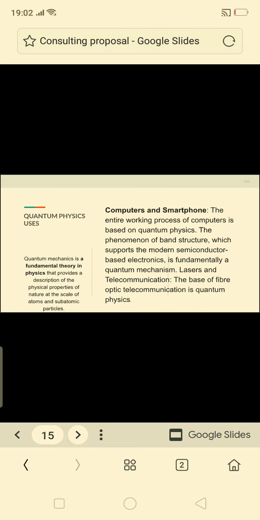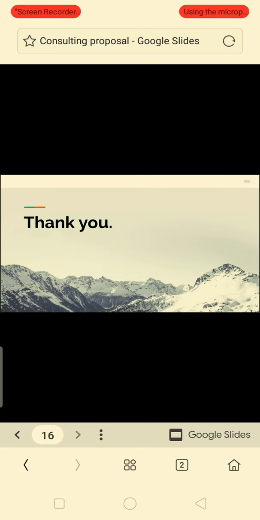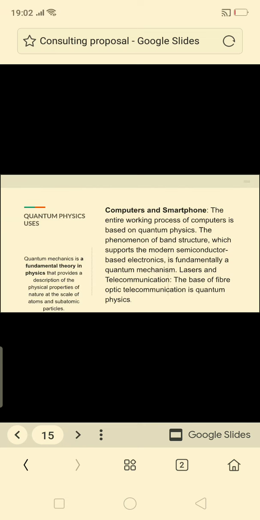The structure is derived from the semiconductors and transistors, and it depends upon the function of the particles as well, which basically involves electrons. The base of fiber optics telecommunication is another invention of quantum physics. So quantum mechanics is the fundamental theory in physics that provides a description of the physical properties of nature at the scale of atomic and subatomic particles.